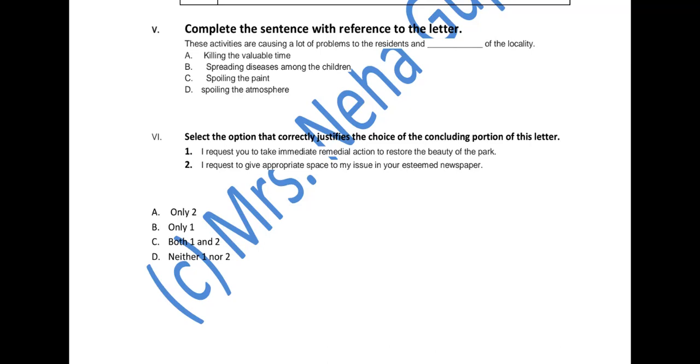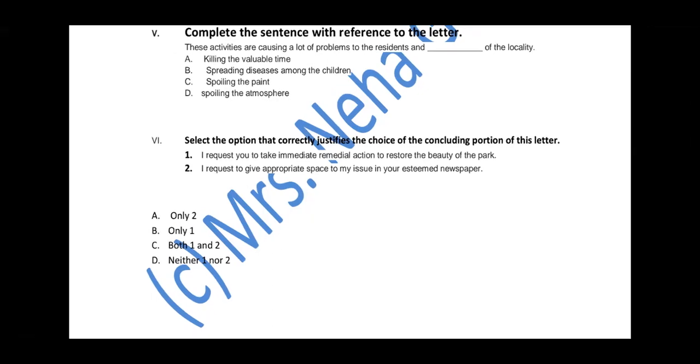Next is, I request to give appropriate space to my issue in your esteemed newspaper. So, beta, we are not writing this letter to the editor of the newspaper. We are writing it to the commissioner. So how can we ask him to give space to your issue in the newspaper? So this is not the letter to the editor. So only the first option is the correct one, and which option goes by it? Only B part. That is only one, because two is wrong. We are not writing to the editor. Both cannot be correct, and neither one nor two can be correct. So this is the correct answer.